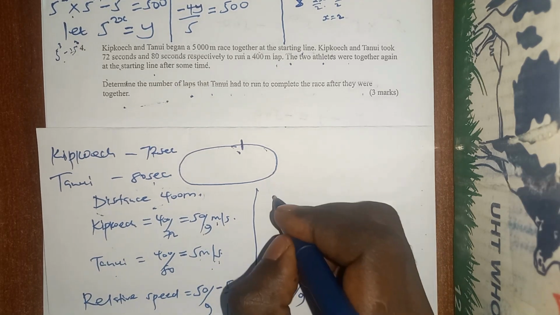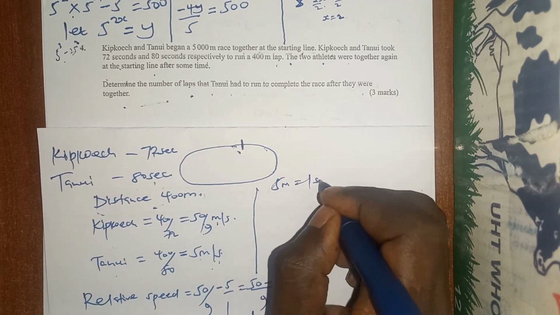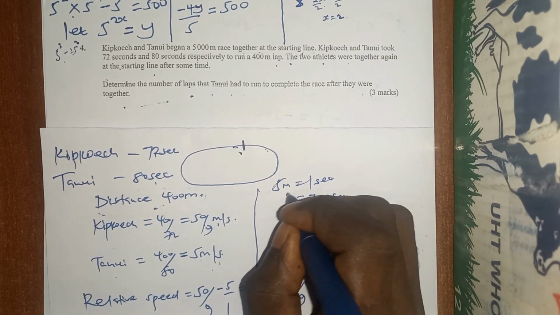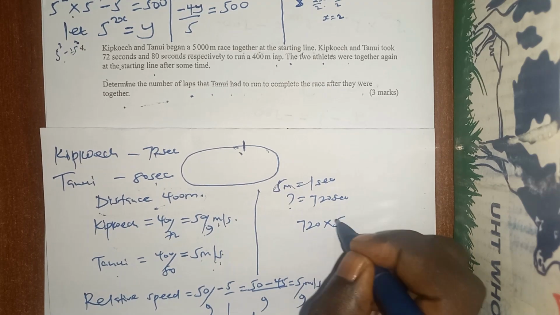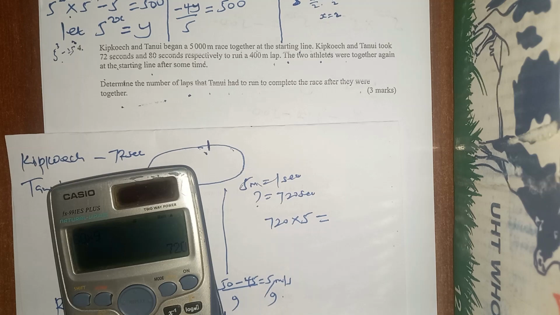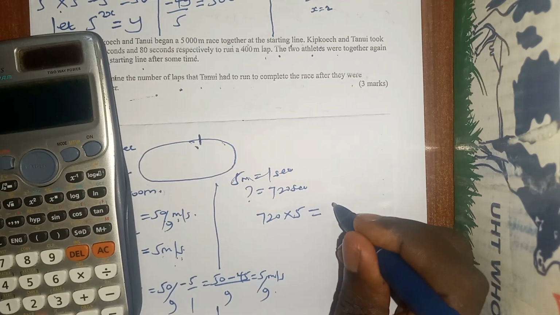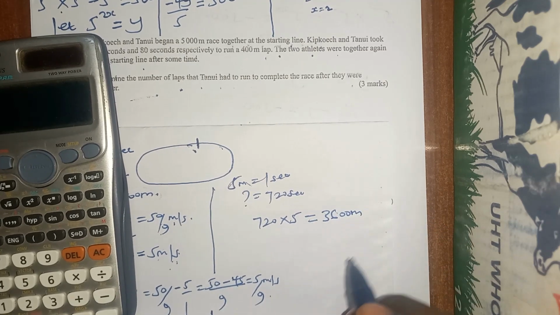We say he covers 5 meters in 1 second. What about 720 seconds? We cross multiply, we take 720 times 5. That gives us 3,600 meters. So he had already covered 3,600 meters.